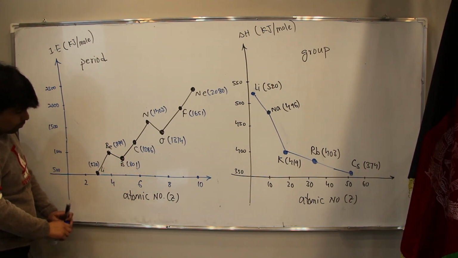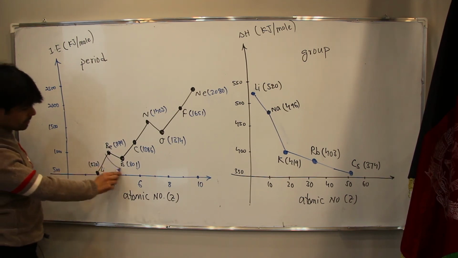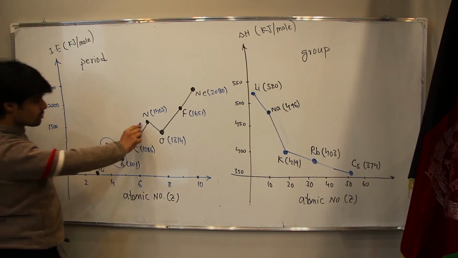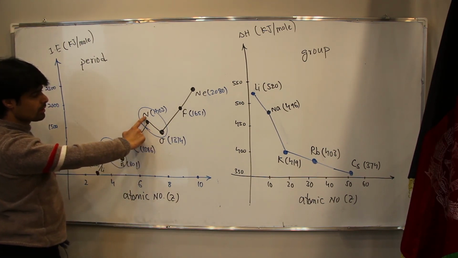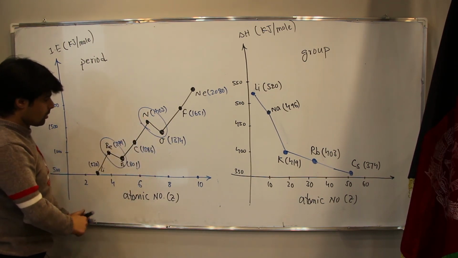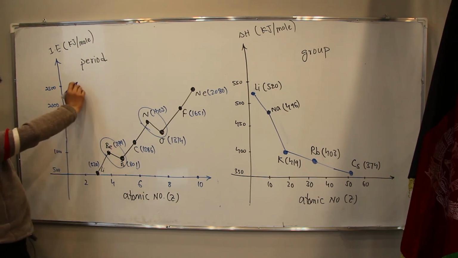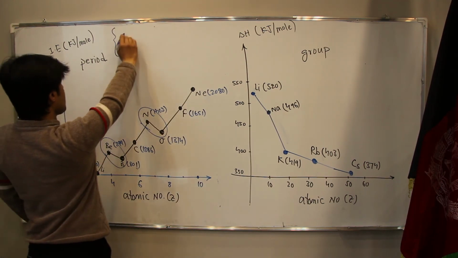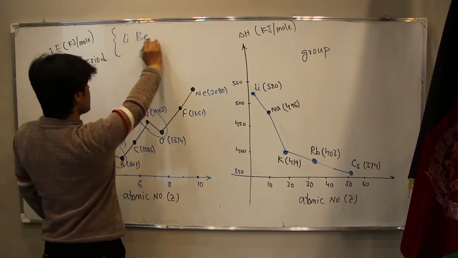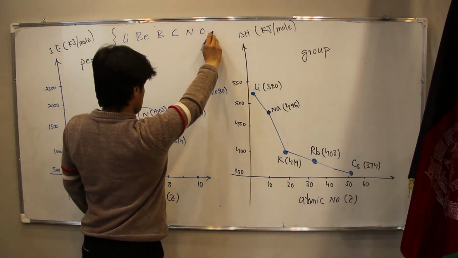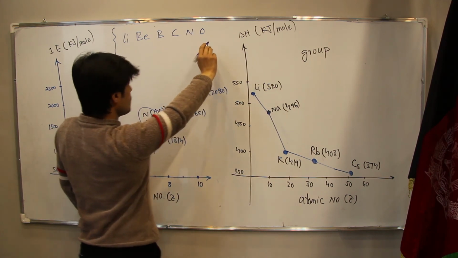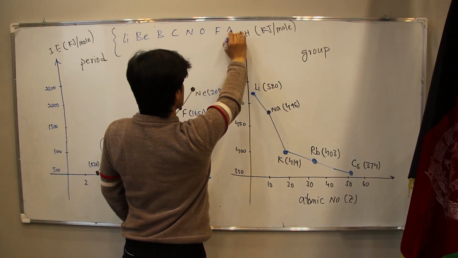Now, why did this happen? Oxygen must be greater than nitrogen. Why? Because in the period we have lithium, beryllium, boron, carbon, nitrogen, oxygen, fluorine, and neon.